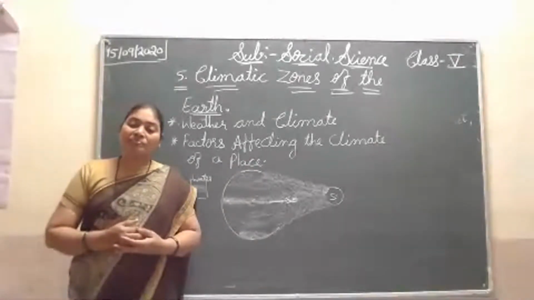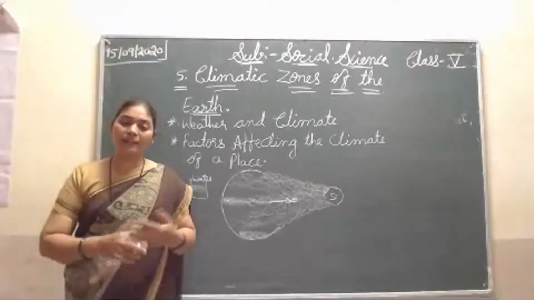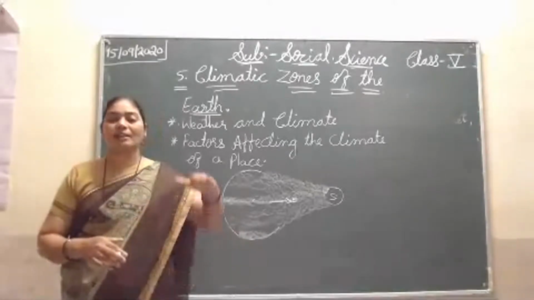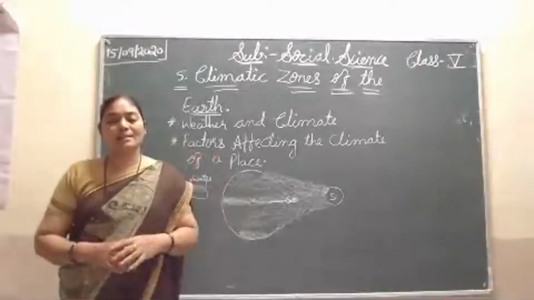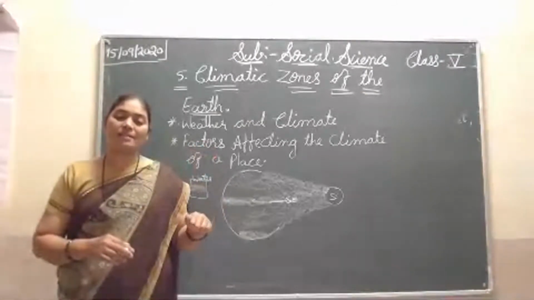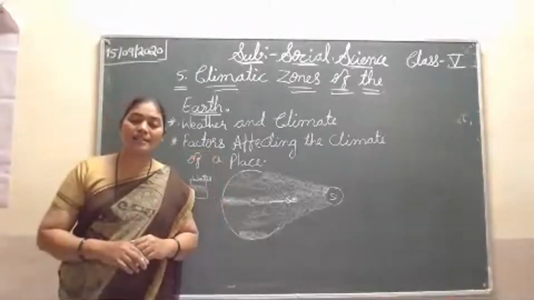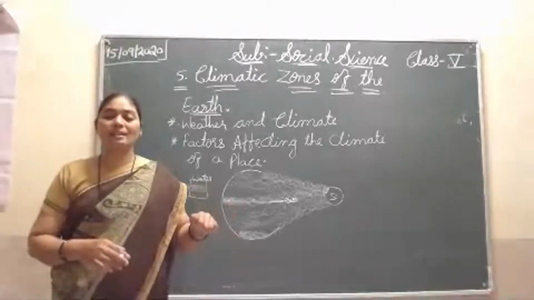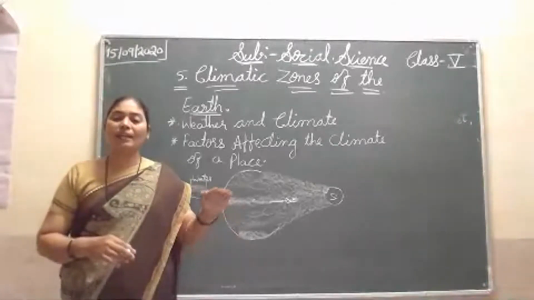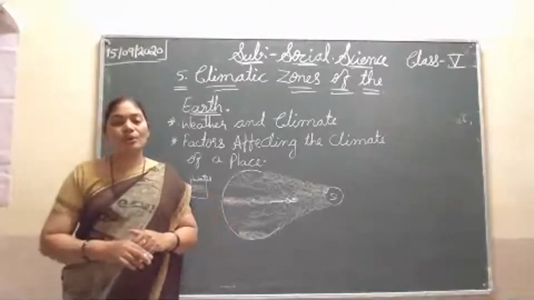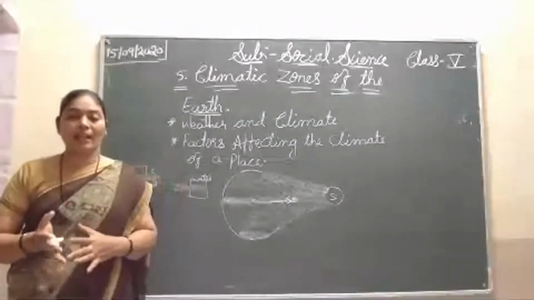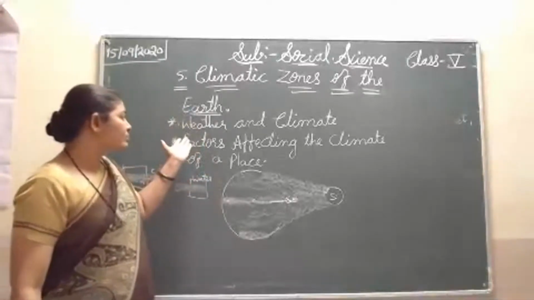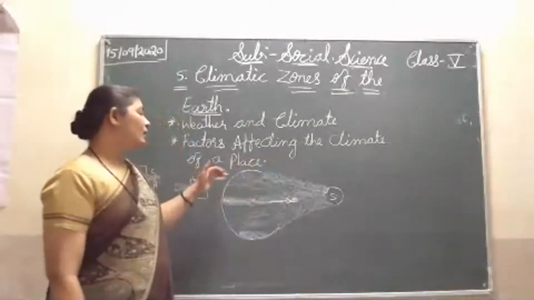So like this, it depends upon the wind and the climate. If the climate is hot and wind is blowing, it will increase the degrees, for example 30 degrees becomes 32 degrees. In winter climate, if wind is blowing, for example 25 degrees there, it will come to 20 or 22. So weather will change like this according to the climate. So here I have explained to you the factors affecting the climate of a place.